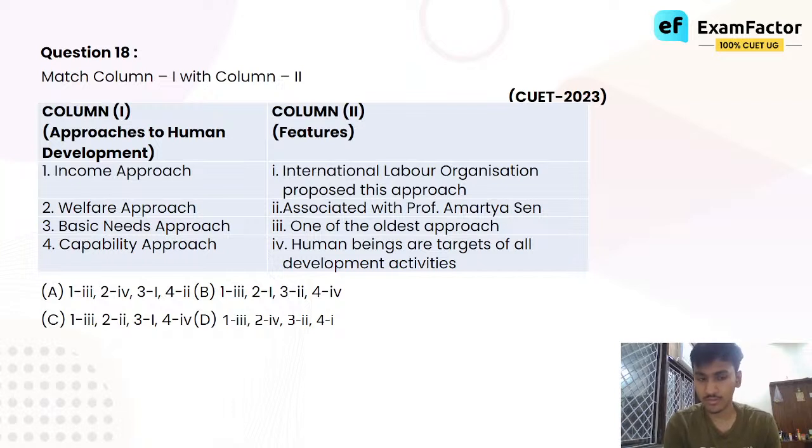ILO proposed this approach. Capability approach is associated with Professor Amartya Sen, who believed that human development refers to developing the capability of human beings to acquire skills, to learn skills that would enable them to support themselves, so that a person can develop themselves. This is with Professor Amartya Sen, who won the Nobel Prize for Economics. He is the one who is associated with the capability approach. Got it?